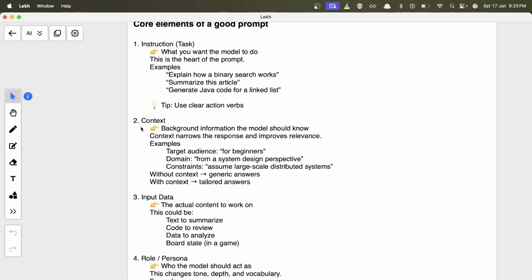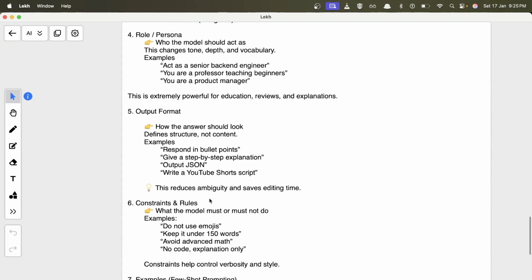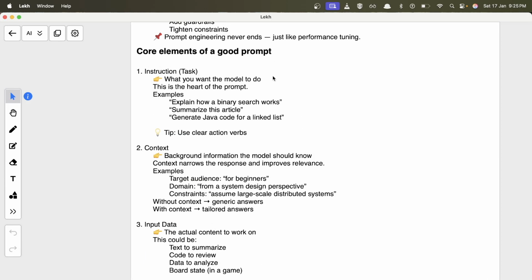For example, context will be there in most prompts, and role and persona you can provide in, I think, all of the prompts, but all of them may not have an output format or rules like a limit on the words. For example, if you are asking for something in detail, like a research paper, you cannot limit your words, right? You want it as descriptive as it can be, so you will not provide any constraint on the number of words. So depending on your problem structure, the elements that you provide in your prompt will change.